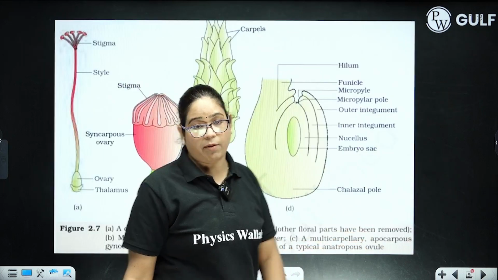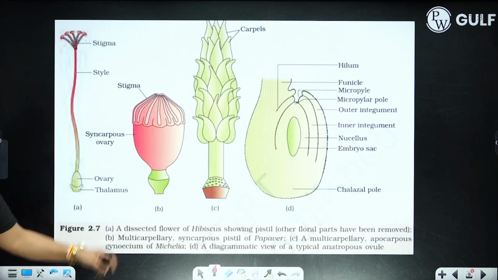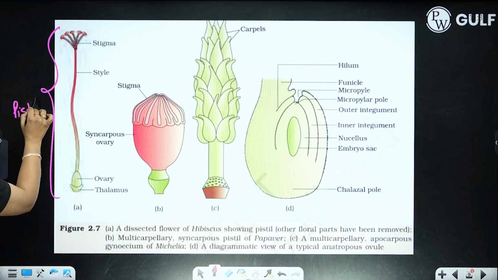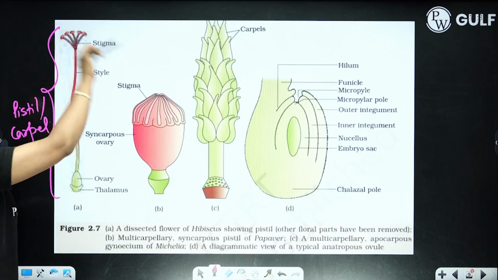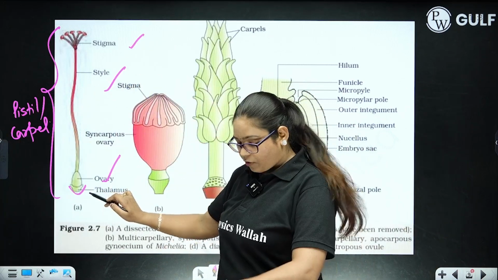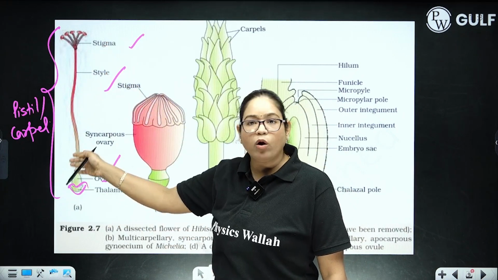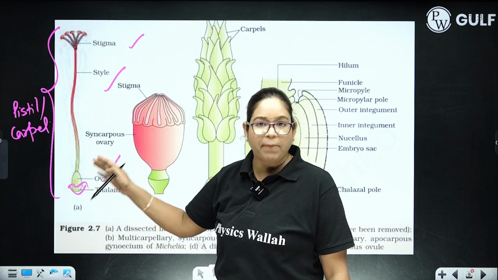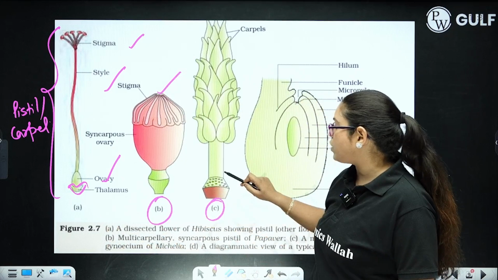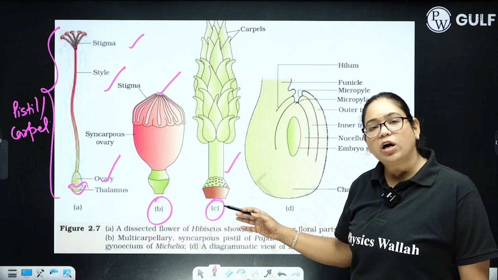Again, very important diagram. Next, coming to the female part, the female reproductive system. In angiosperms, you know that this is called the pistil or carpel. It has three components: stigma, style and ovary. Thalamus or receptacle is present at the bottom, containing all the organs of the flowering plant, that is, the angiosperm. Now B is showing you the syncarpous condition, C is showing you the apocarpous condition. Syncarpous means fused carpels. Free carpels are called apocarpous.